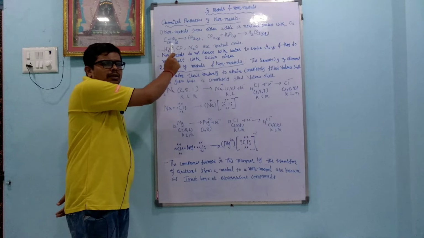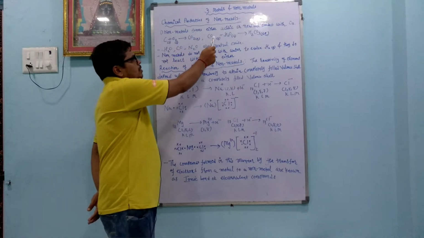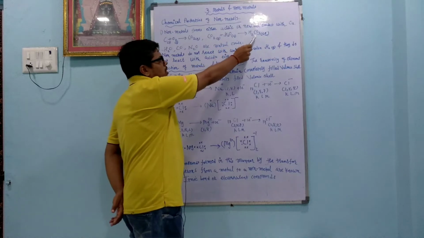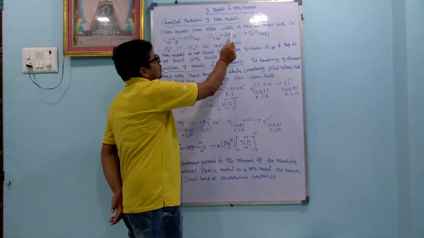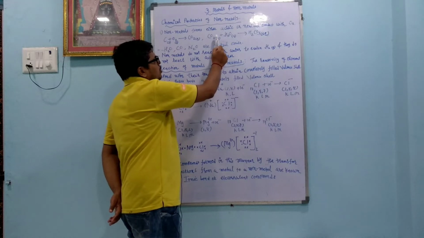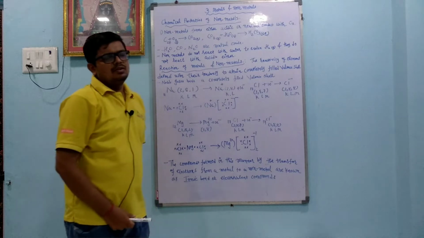In the same way, carbon reacts with oxygen and makes carbon dioxide. This carbon dioxide dissolves in water and makes carbonic acid. Okay, again we can see that carbon is a non-metal, carbon dioxide is a non-metal oxide, and it gives carbonic acid that is acidic in nature.